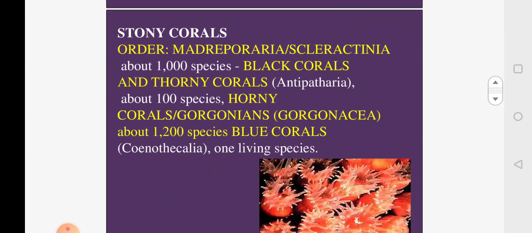Now if you look at the stony corals, there is one order, Madreporaria or Scleractinia. So this is an example of the true stony corals, which are formed by the polyps belonging to order Madreporaria. There are about 1,000 species which go into the formation of black corals and thorny corals, about 100 species which go to the formation of horny corals, and about 1,200 species which go into the formation of blue corals.